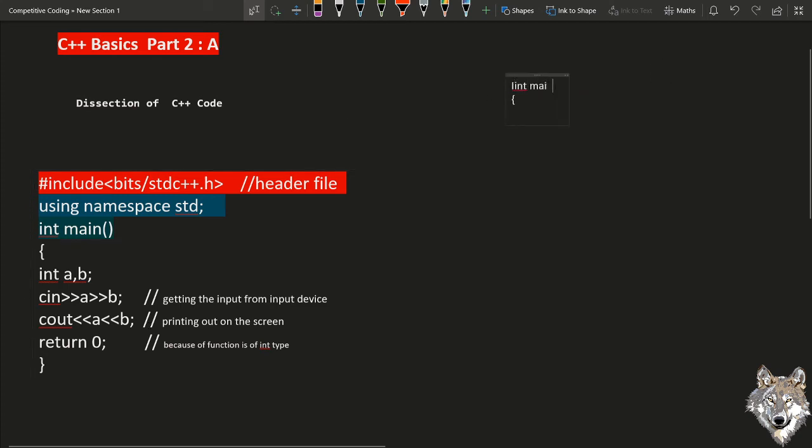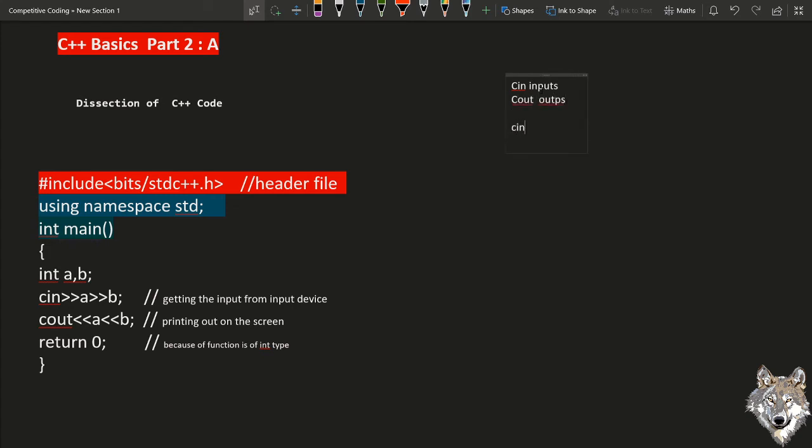We cannot declare int main 1 2 3, because they are simply going to throw errors. It will not get compiled. And this cin and cout are the standard inputs. Cin is basically used for standard inputs, and cout is basically used for outputs.